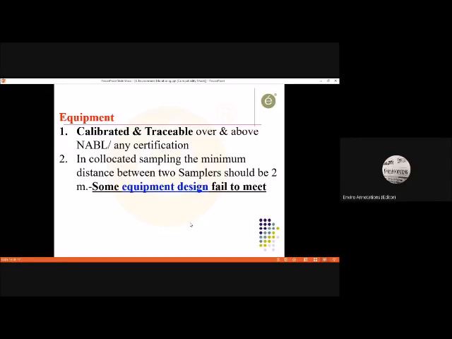But on the calibration, the chain of calibration: because it is calibrated from XYZ, there is a traceability required, and that traceability should be to the national level. It should be traceable to the National Physical Laboratory or National Chemical Laboratory.